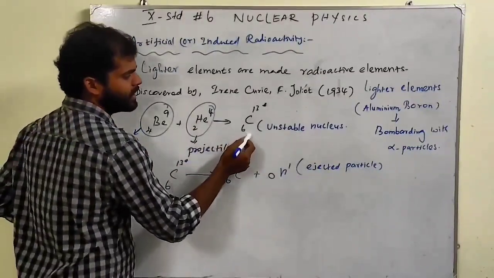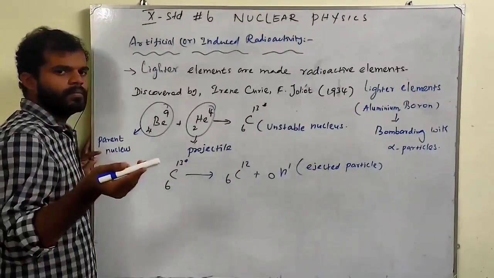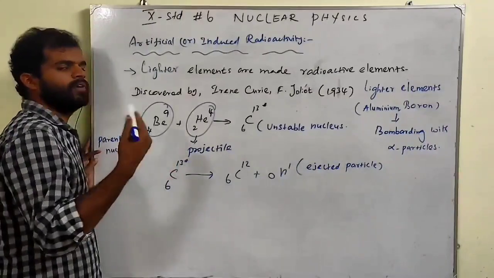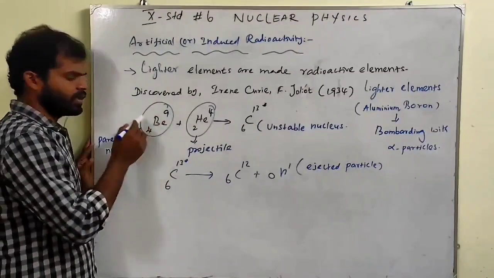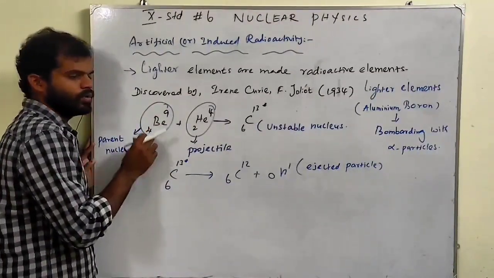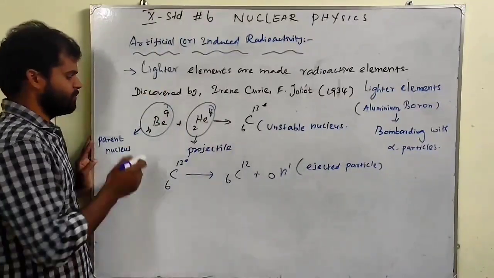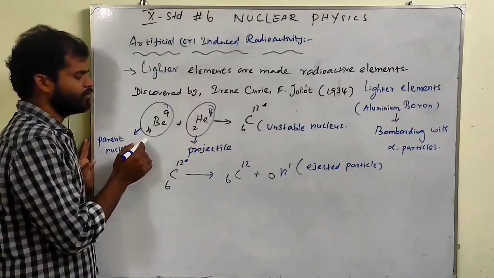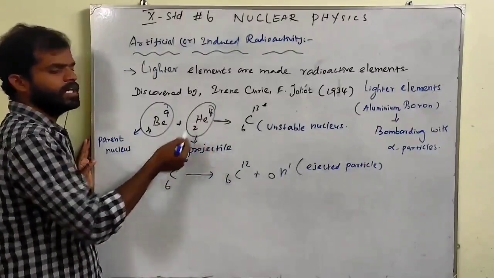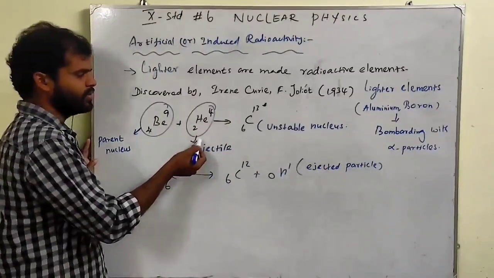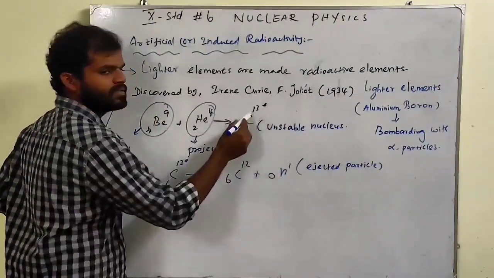After that we will get the unstable nucleus. Already we have seen, some nuclei of some elements will be unstable. They will undergo nuclear decay and emit radiations, right? So the stable nucleus has to be made unstable, then only they will emit radiation. So the parent nucleus, beryllium-9, is stable. Now I need to bombard with helium particles, that is the projectile. These particles will bombard the parent nucleus, then they will become an unstable nucleus.